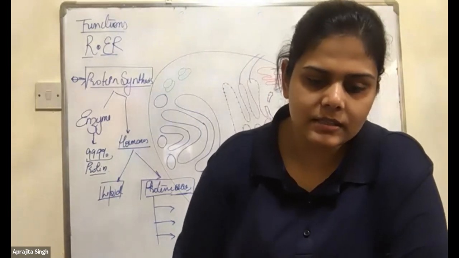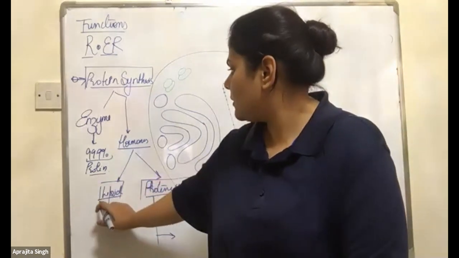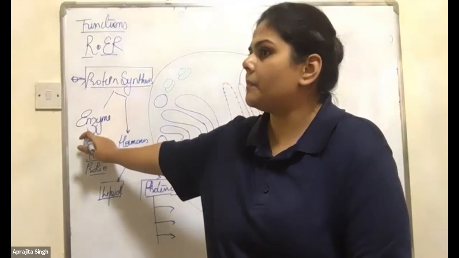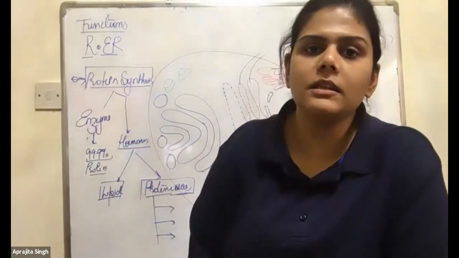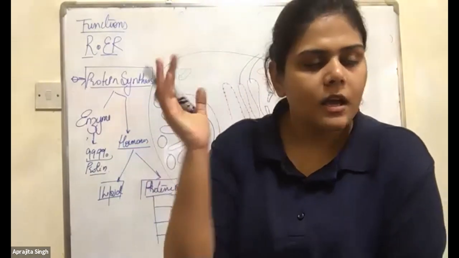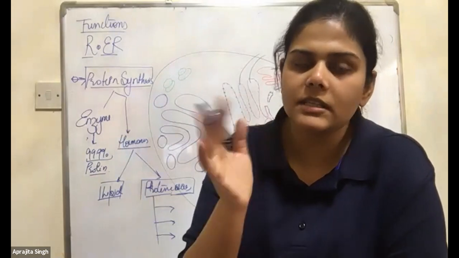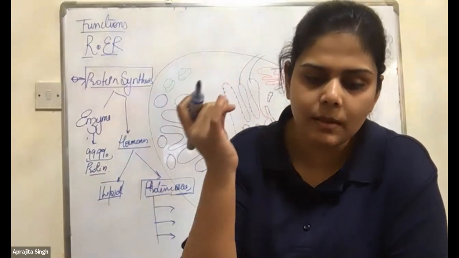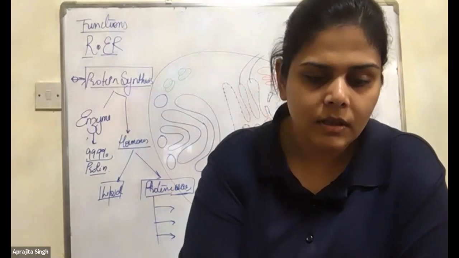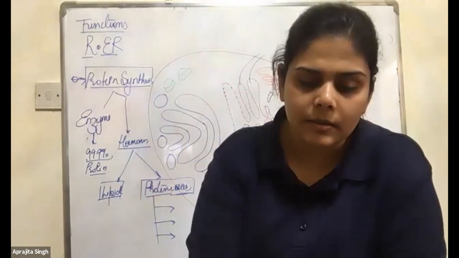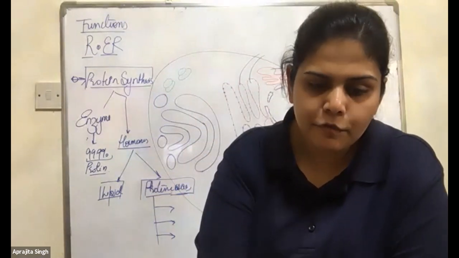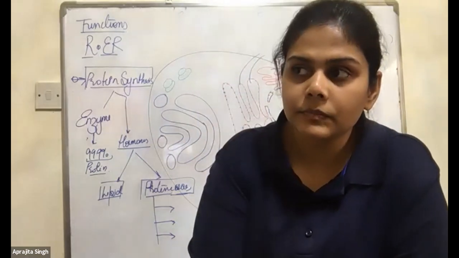Okay, now next are the enzymes, where you will see the protein enzymes. All the enzymes are proteins, 99.9%, but still I will give you some of the names. It's the pancreas, small intestine, fibroblast.